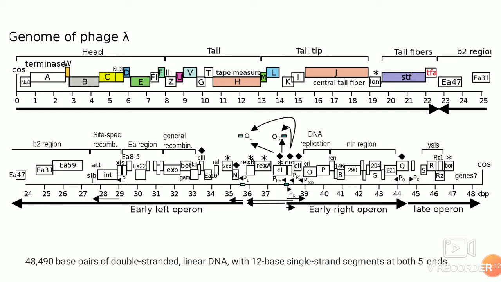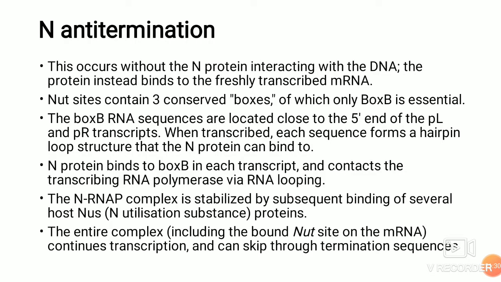RAL protein interacts with the host cell methylases, thereby making the lambda DNA methylated according to the bacteria. That means the bacterial system does not recognize it as non-self and it is not degraded. Next, the other protein is the very important N protein, which is a critical protein. It is involved in something called anti-termination.